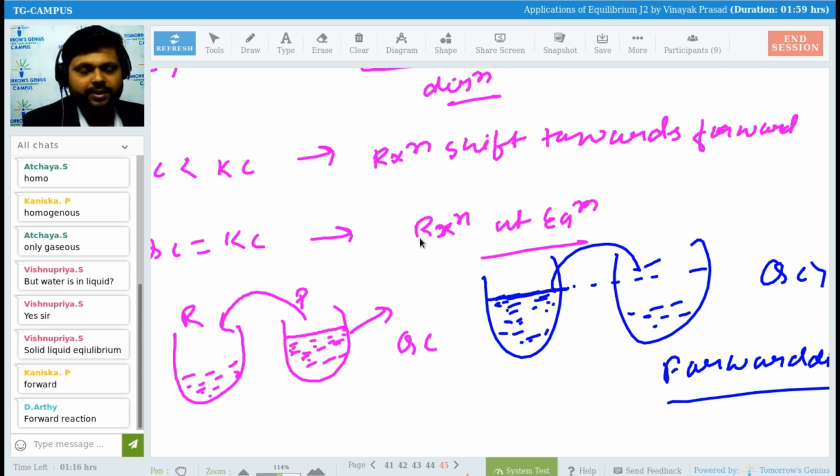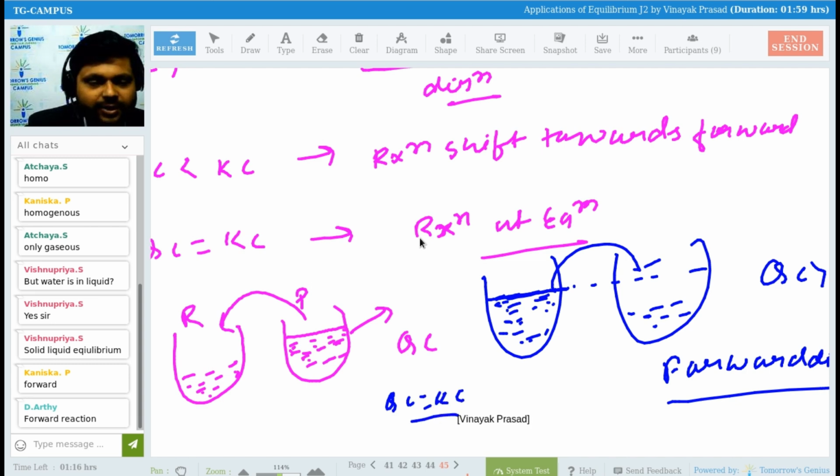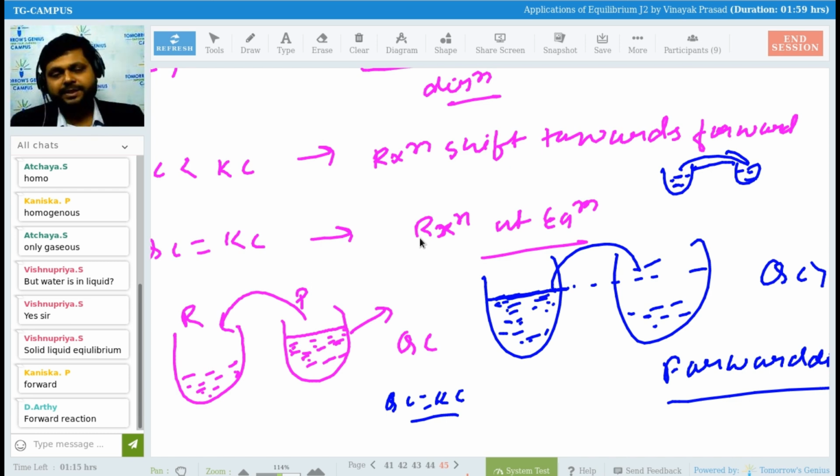Any problem till here? Now, I hope if these two conditions are satisfied, then QC is equal to KC. Can you tell me, if the reactant side and the product side have the same concentration, will there be need of forward or backward direction then? No, the reaction will not be shifting either forward or backward. So it will be in equilibrium condition. Is it okay? Any problem till here? Guys, please have a note of all these things. Then we will be going ahead.